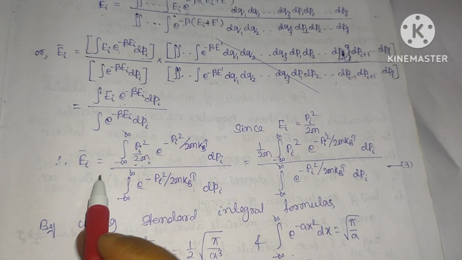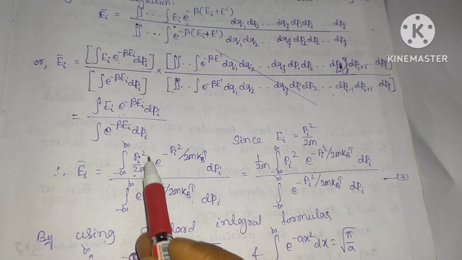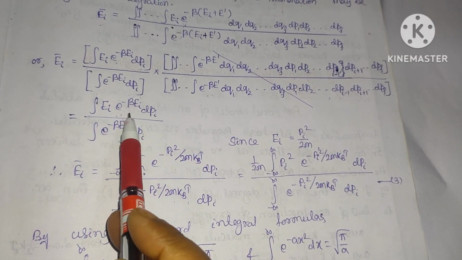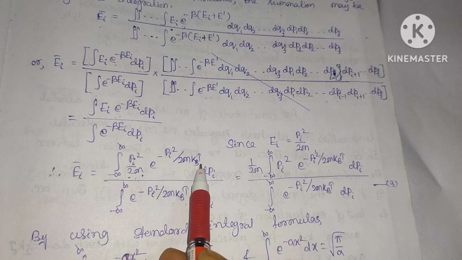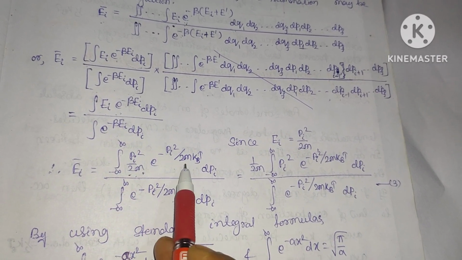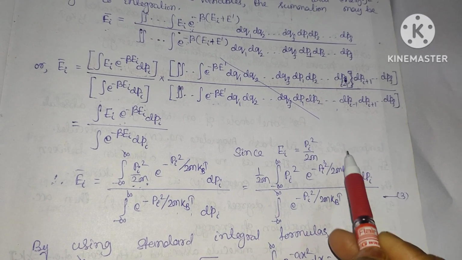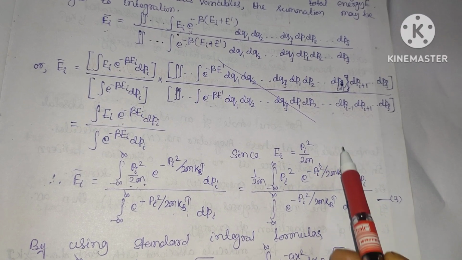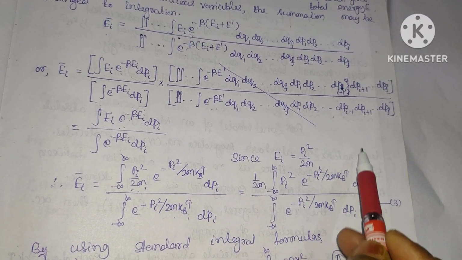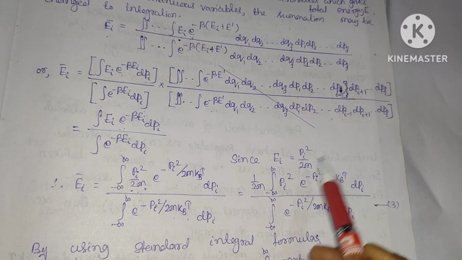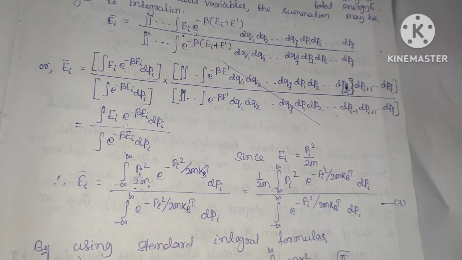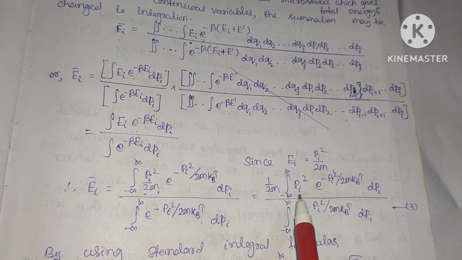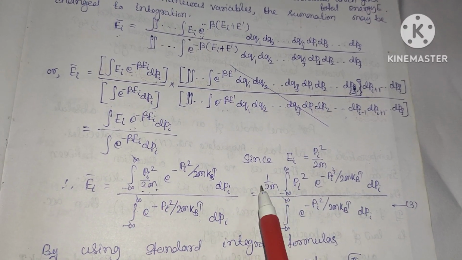So ei average will be equal to, in place of ei you can write pi square by 2m. This energy is pi square by 2m into exponential minus beta, where beta means 1 by kt. I think you know ei equals half mv square. So in place of half mv square, you have to multiply m in both numerator and denominator. So that will become half m square v square by m. So this m square v square becomes your p square, since mv is your p. So here you just have to put the value of ei, that is pi square by 2m, taking 1 by 2m outside the integration.